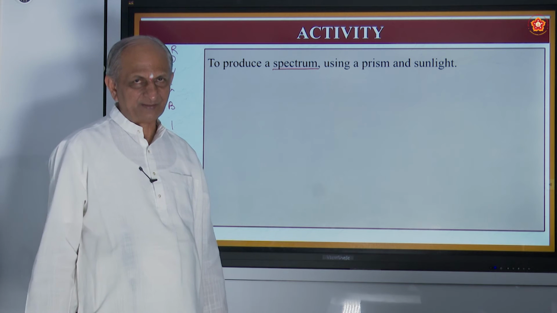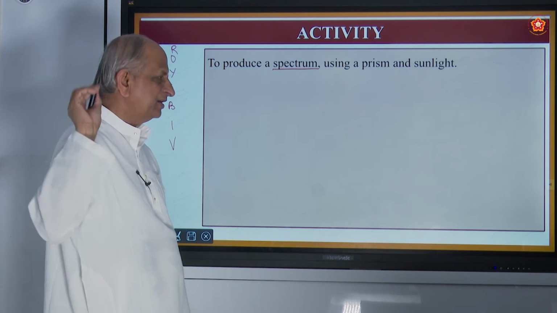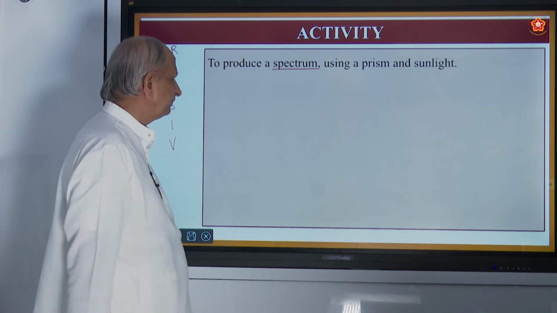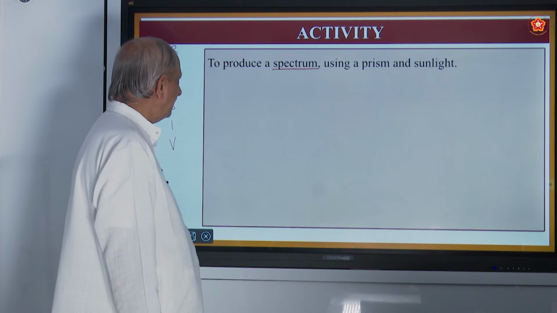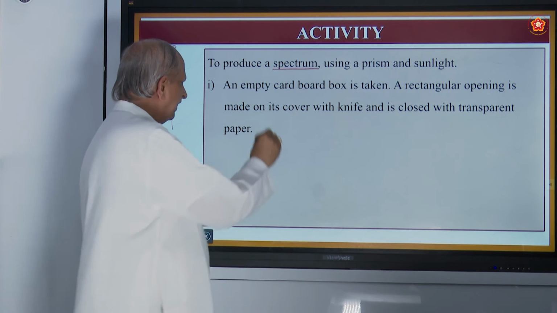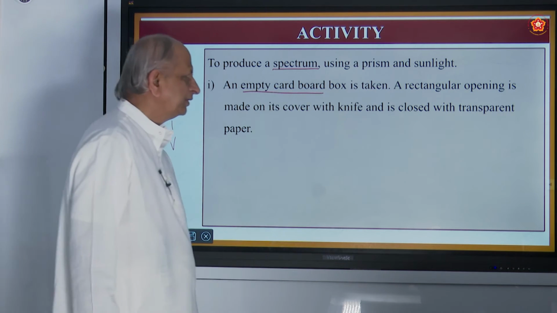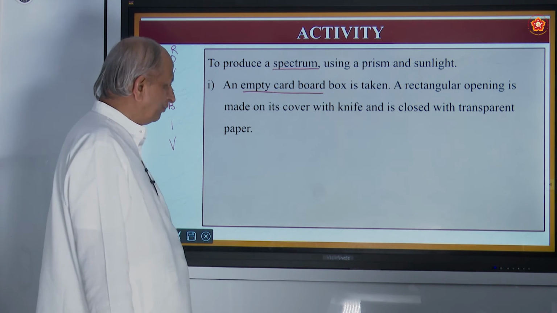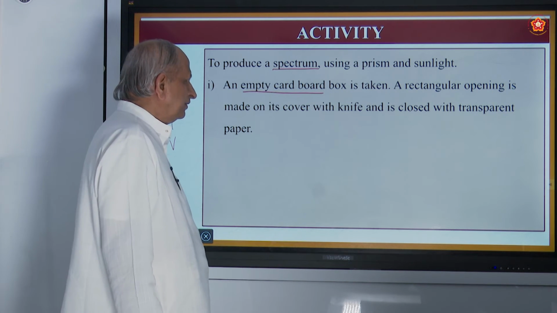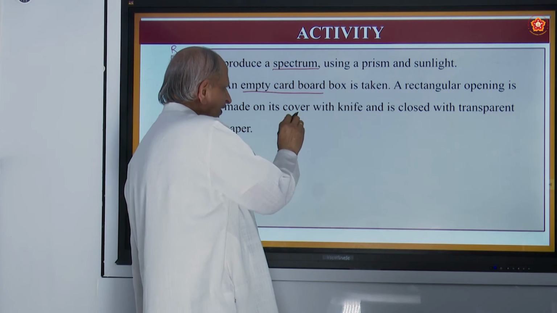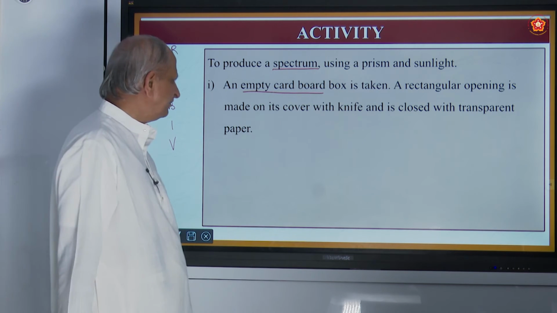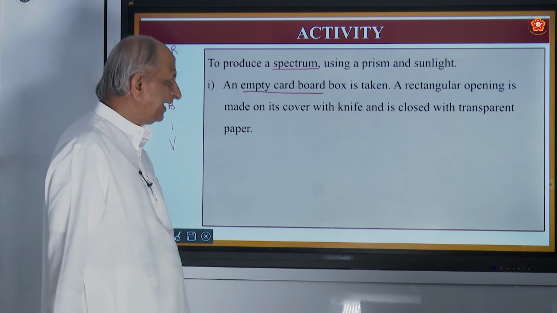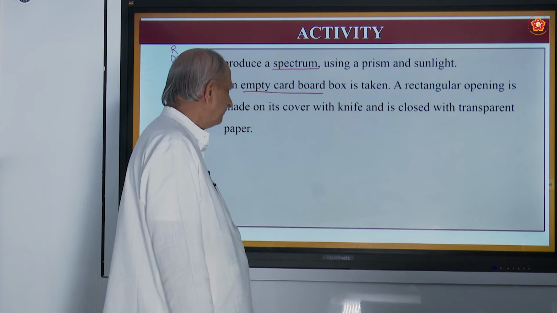In laboratory or in home you can get it from the screen, is it not? But in nature you find it in the sky. So, using a prism and sunlight. For that, you take an empty cardboard box, just like your shoe box, for example. Take a box and an opening is made on its cover with the knife and is closed with the transparent paper. So there must be an opening and it should be covered with a transparent paper, something like a glass paper.